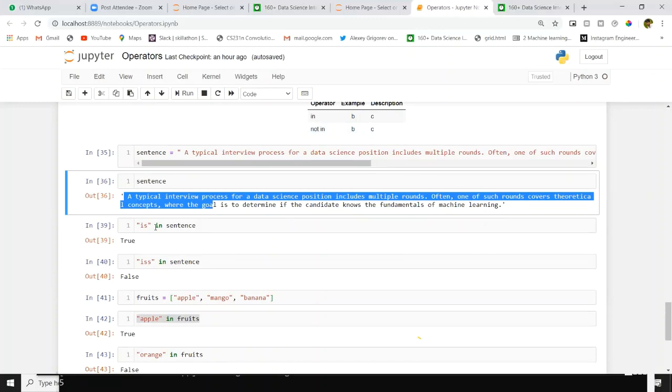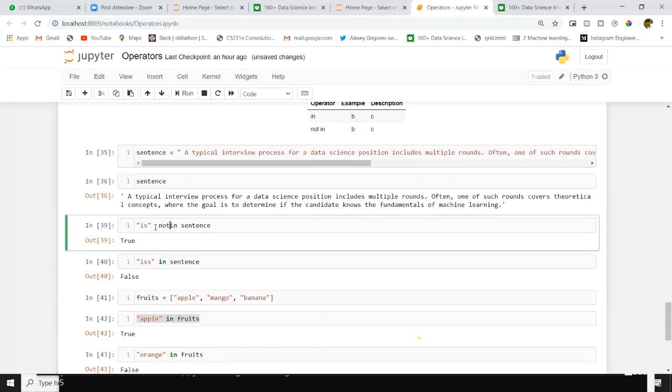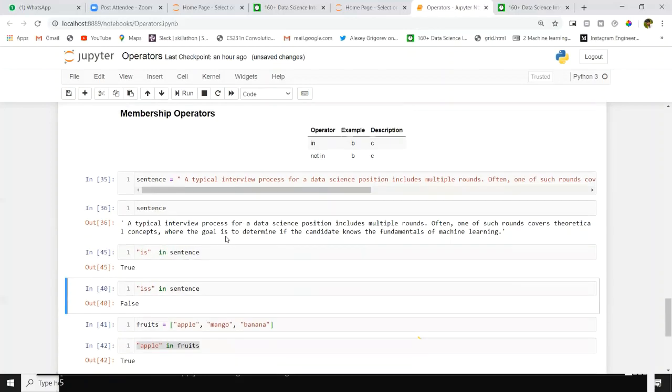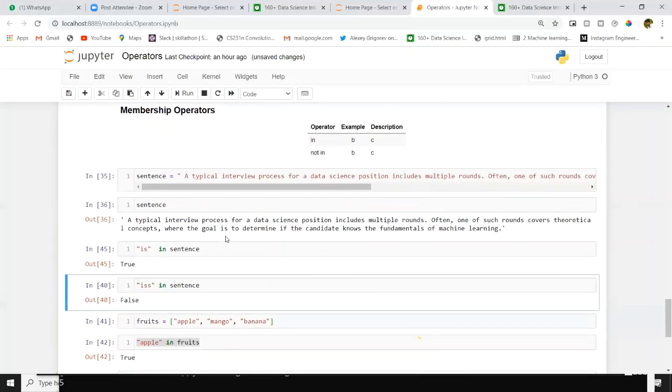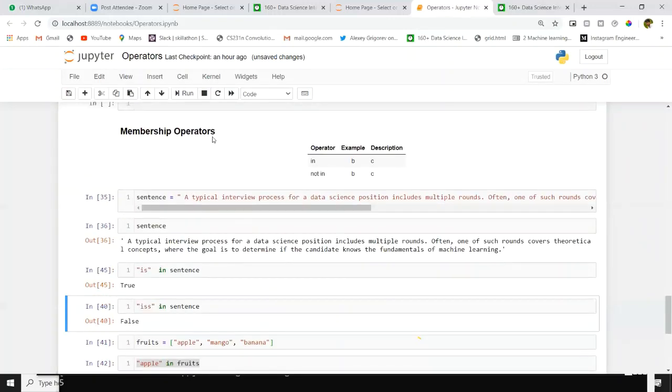Suppose is not in sentence, we'll get false. We already discussed this, right? Somewhere you put not, and simply that will reverse the output. If it is true, you will get false. If it is false, you will get true. In some situations, you have to use that operator as well. This is all about the membership operators in and not in.